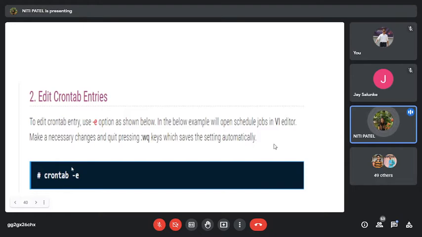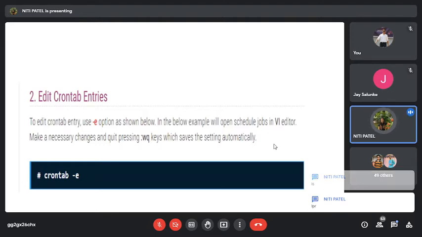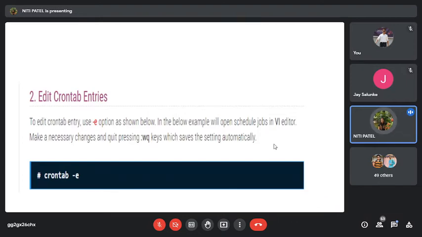So again, this -e option is of the VI editor itself, which allows you to edit that VI editor file. It will allow you to add commands like ls, then it will allow you to give a command like lpr, that is printing. So you can add the commands. Once you add them, you have to save them. So how do you save them? You save them by using a command called wq. So :wq will allow you to save and quit from the file. So w is used for saving and q is used to quit.